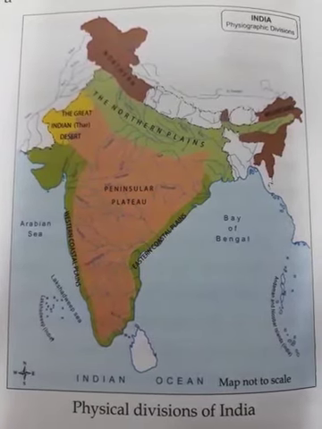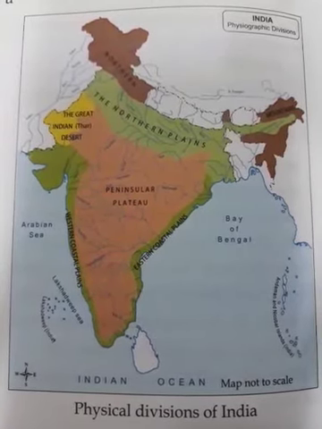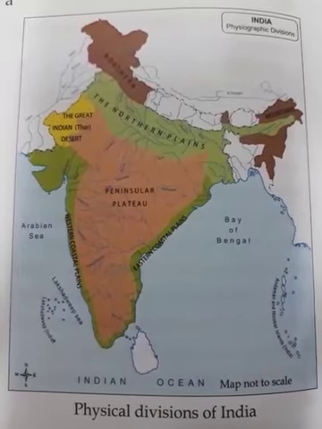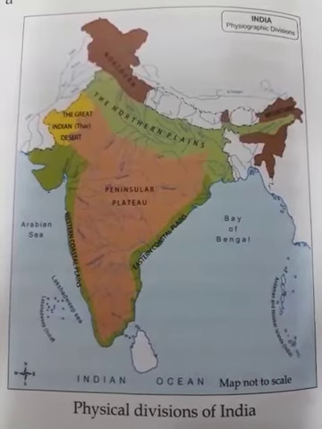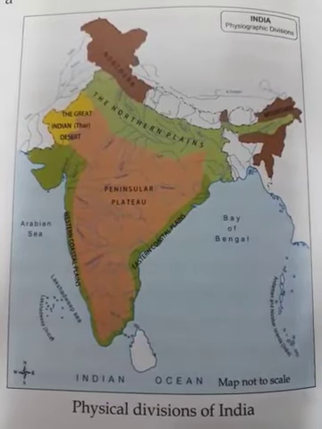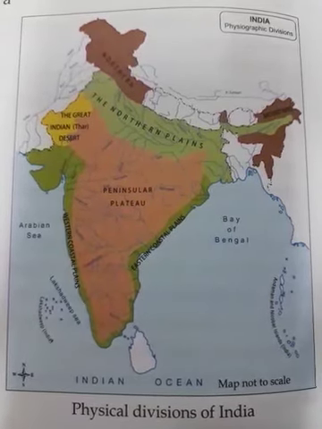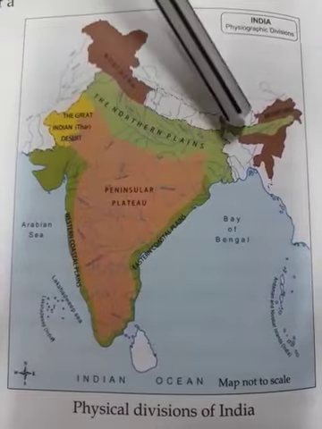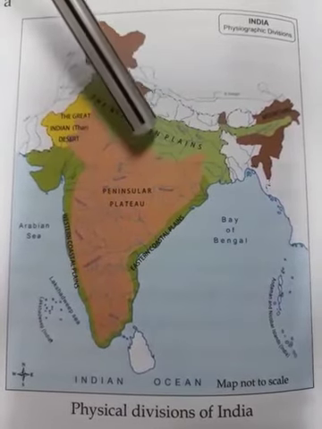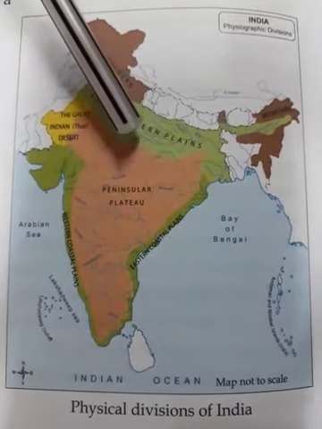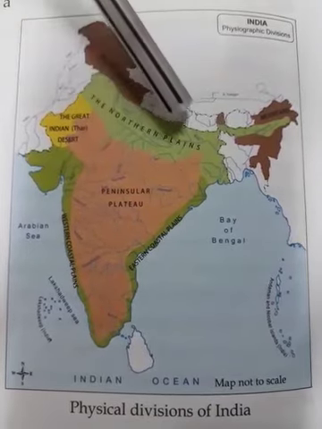This kind of farming on the mountains is known as terrace farming. And there is one more region there, called the Terai region, where you can find more trees and grasses.